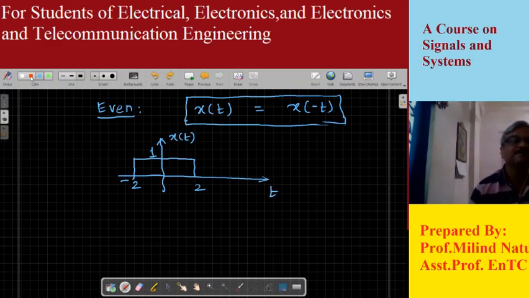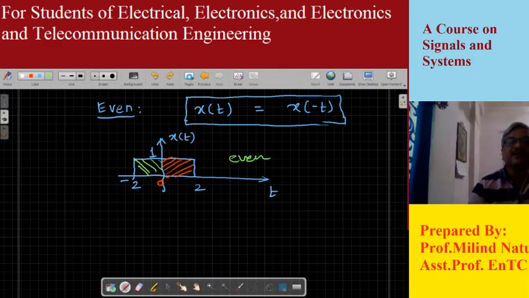Now if you observe, the amplitude on the right hand side from 0 to 2 is 1, and the amplitude in the negative half is also equal to 1. That means for 0 to 2 its amplitude is 1, which is the same if I reverse the signal in the negative time axis as well. Its amplitude remains the same. So such a signal is called an even signal.